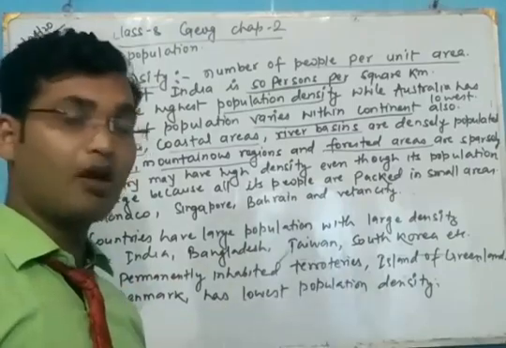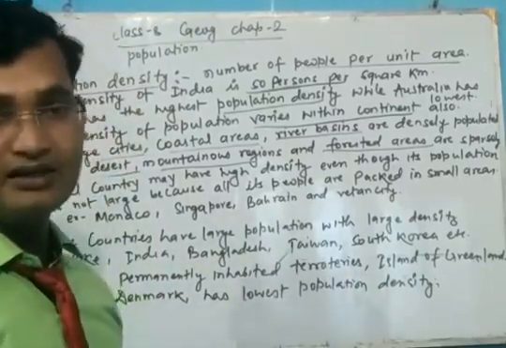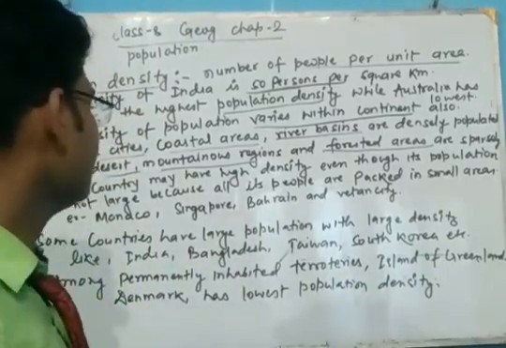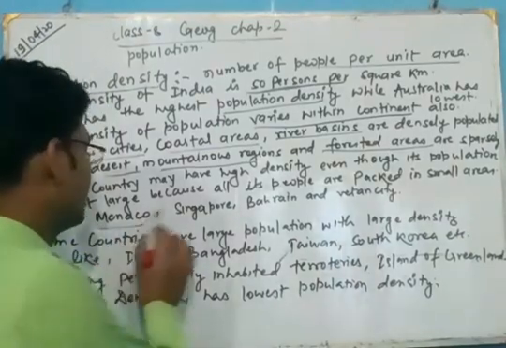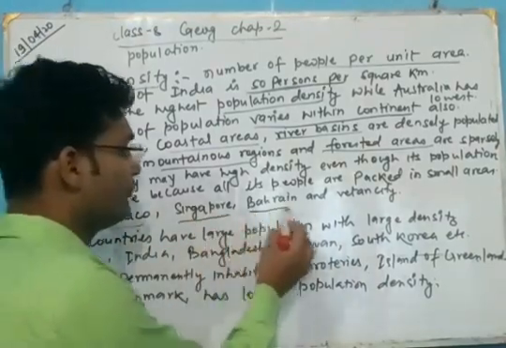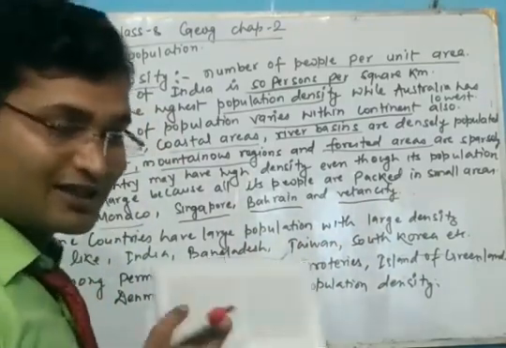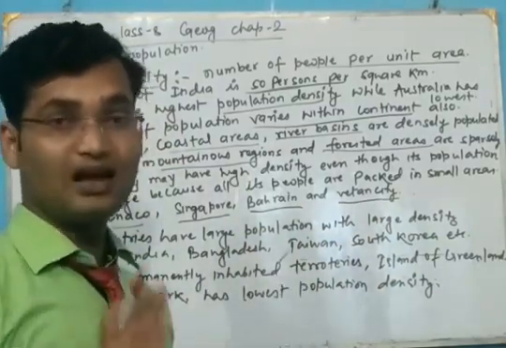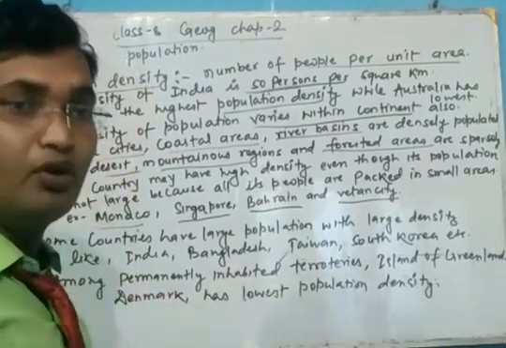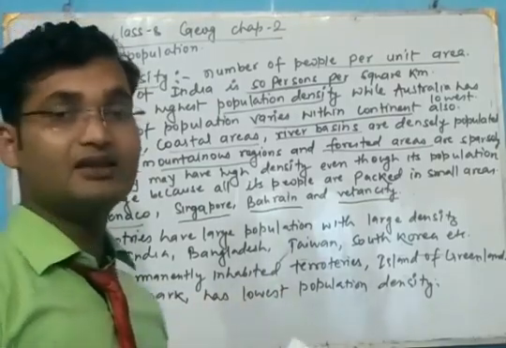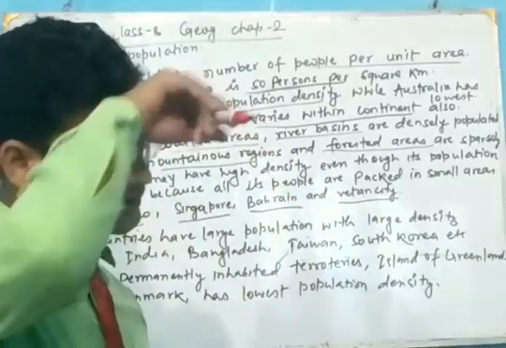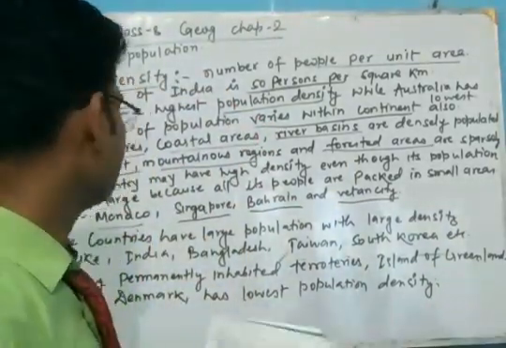Means if the number of people per unit area is high, their density will be high. So Monaco, Singapore, Bahrain and Vatican City have a very small area but high density. Means the people of these countries living in the unit area is very high.